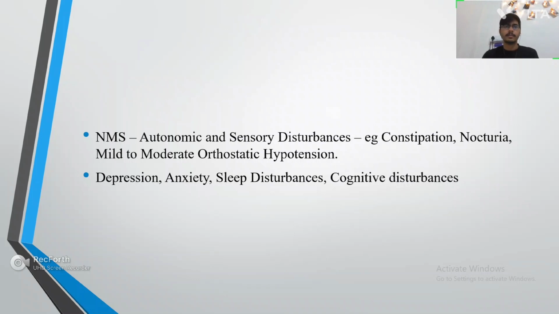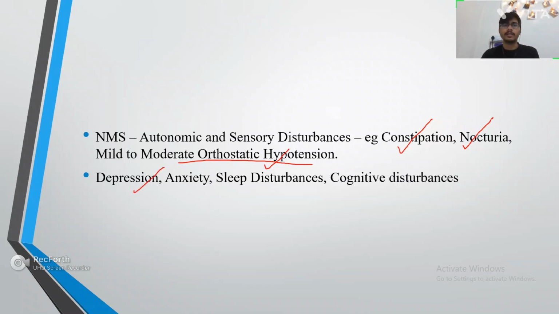Now, apart from the motor actions, some autonomic and sensory disturbance will be seen. Like there will be some autonomic disturbance like constipation, nocturia. These can be seen. This orthostatic hypotension is usually seen because of the anti-Parkinsonian drugs that the patient takes. As a side effect of those anti-Parkinsonian drugs, this orthostatic hypotension is very commonly seen in the patient.